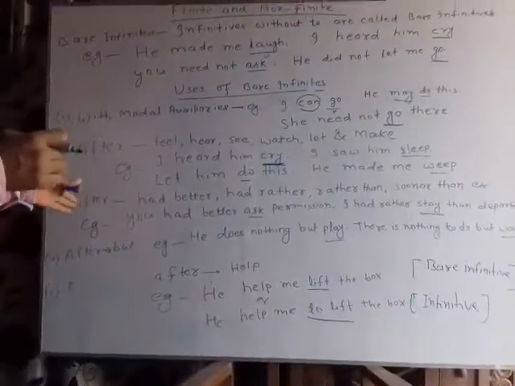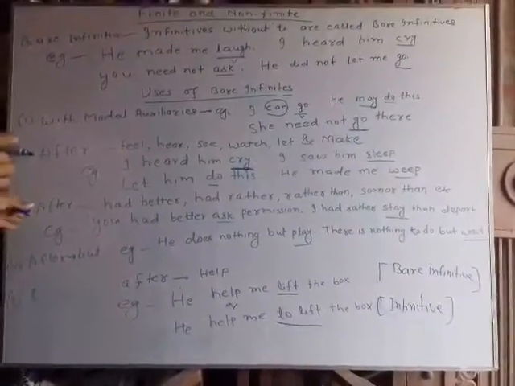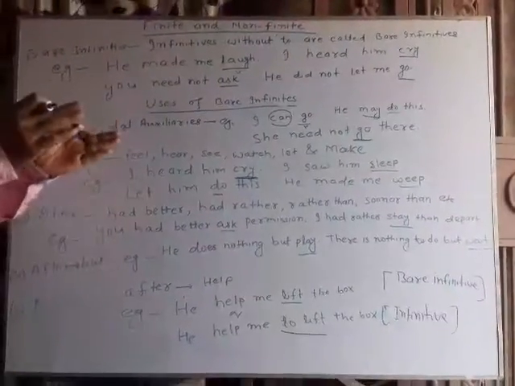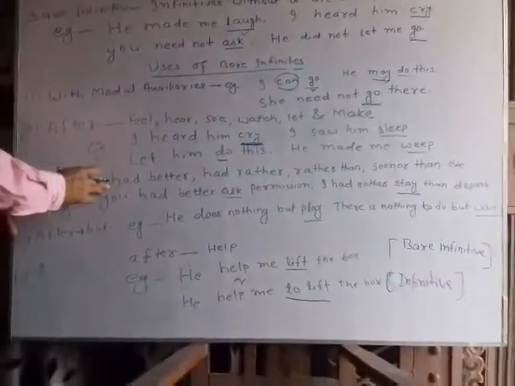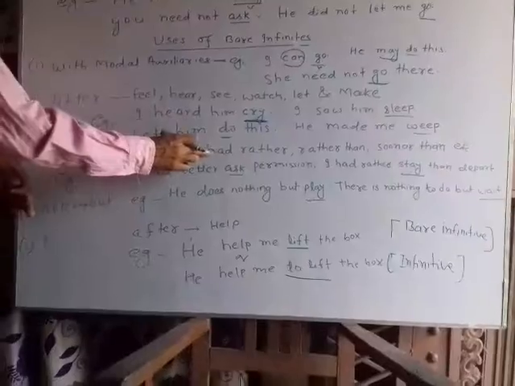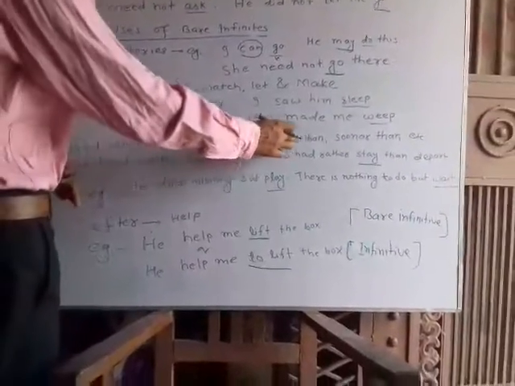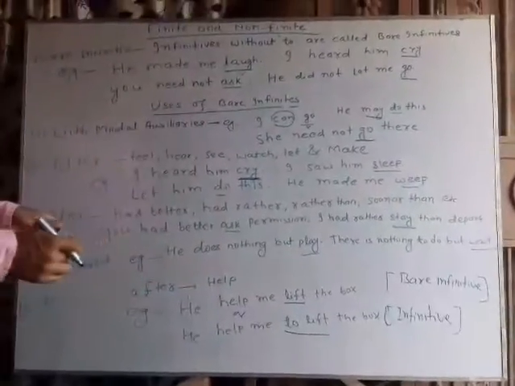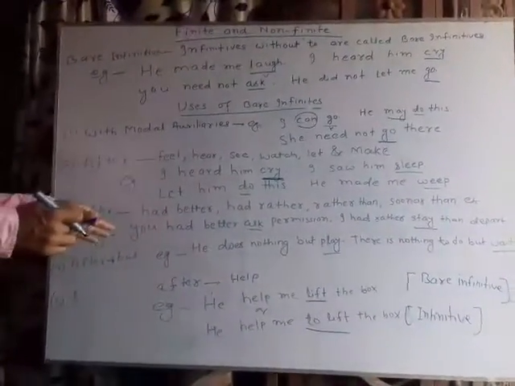Remember, let's see another usage. After some word combinations like had better, had rather, rather than, sooner than, etc., you can use bare infinitives.